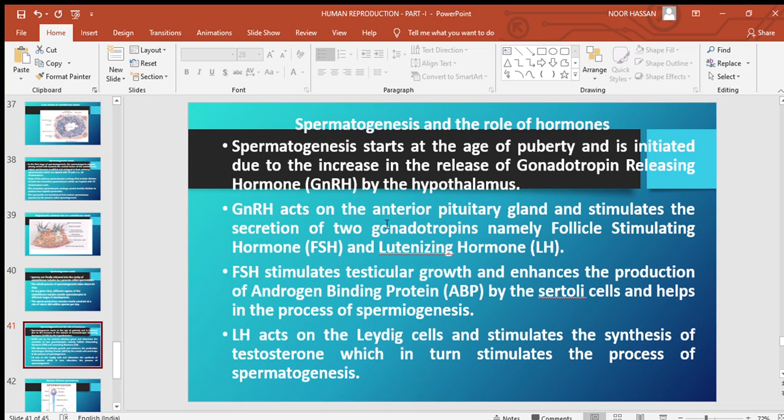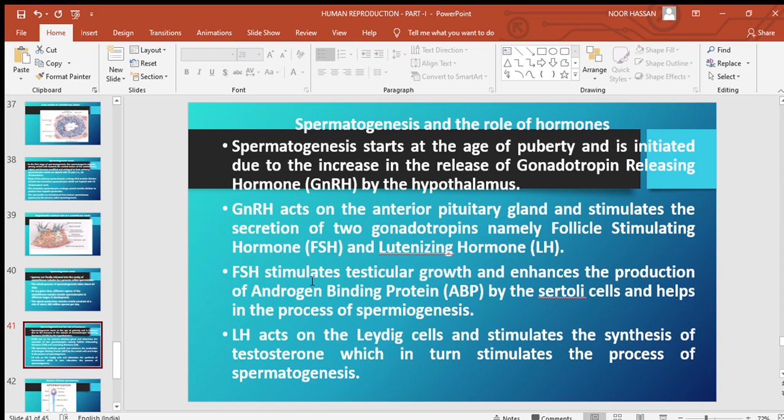GnRH acts on the anterior pituitary gland, that is the adenohypophysis, and stimulates the secretion of two gonadotropins, namely FSH and LH, follicle stimulating hormone and luteinizing hormone. We'll discuss now what FSH does.